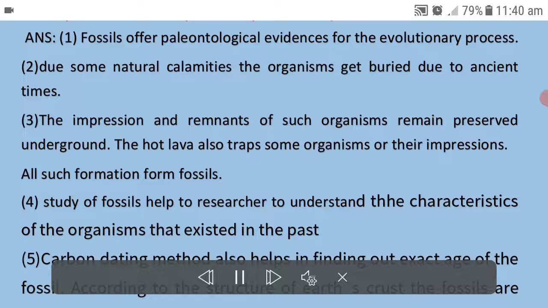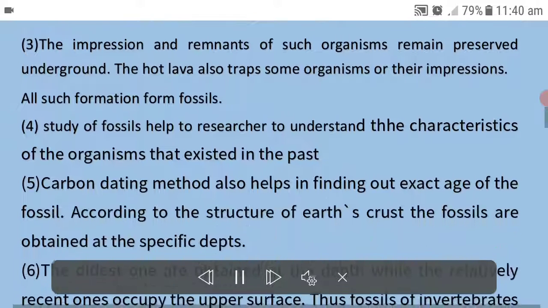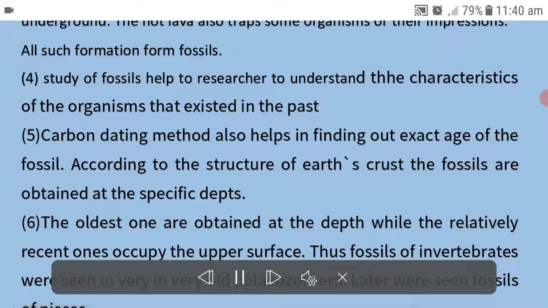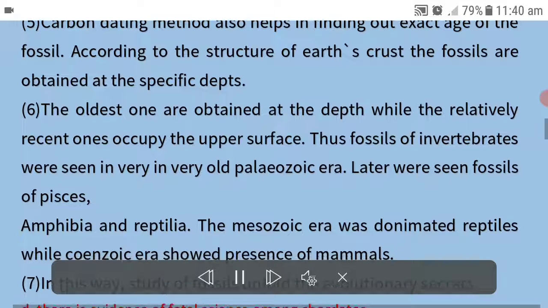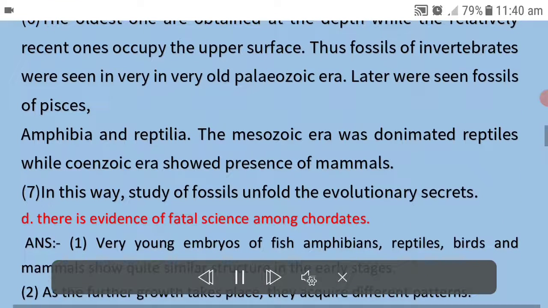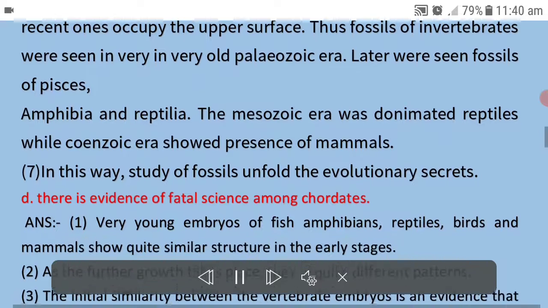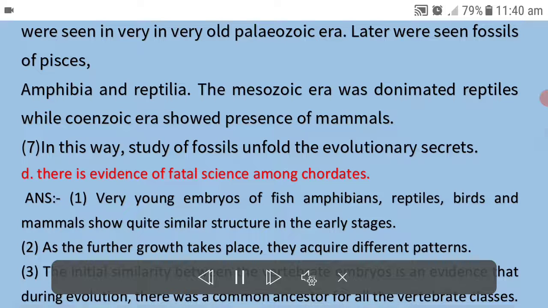According to the structure of Earth's crust, the fossils are obtained at specific depths. 6. The oldest ones are obtained at the depth, while the relatively recent ones occupy the upper surface. Thus fossils of invertebrates were seen in the very old Paleozoic era. Later were seen fossils of Pisces, amphibia and reptilia. The Mesozoic era was dominated by reptiles, while the Cenozoic era showed presence of mammals. 7. In this way, study of fossils unfolds the evolutionary secrets.